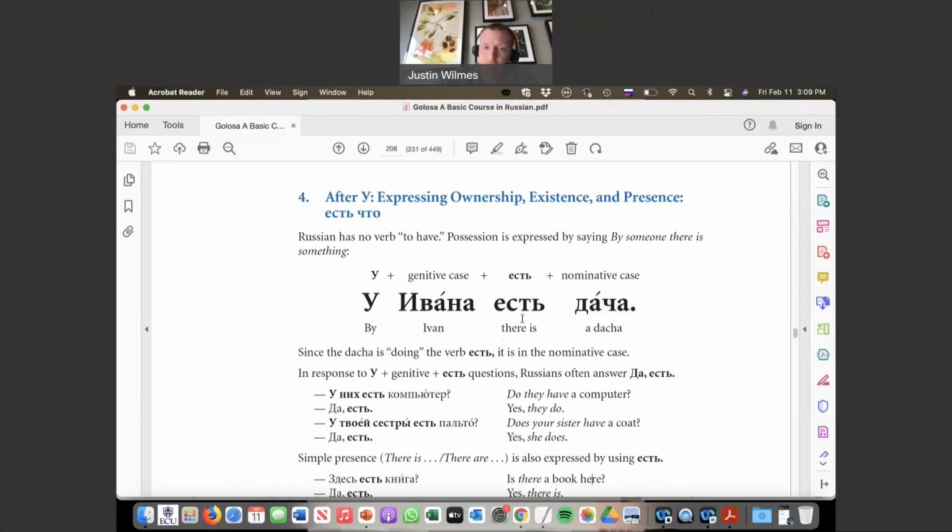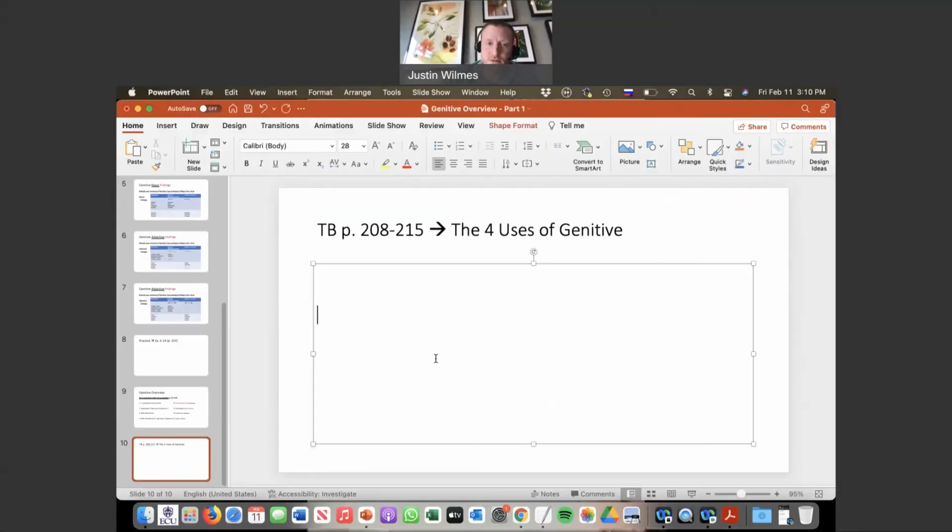Here's our verb, and then у plus the genitive case. So that's how this construction works. Once you get used to the idea, you can make any sentence you want out of it. У моей сестры есть собака, у моего брата есть дом, у этого студента есть книга, right? У plus the genitive case, really simple.